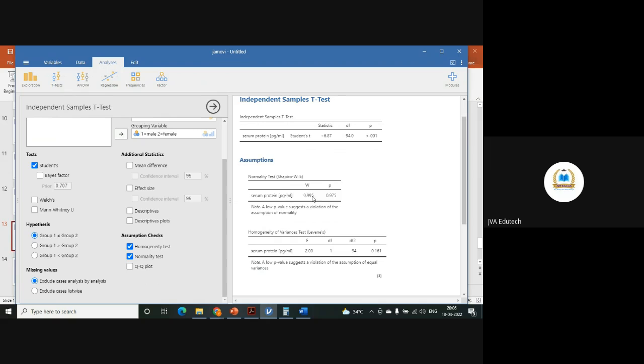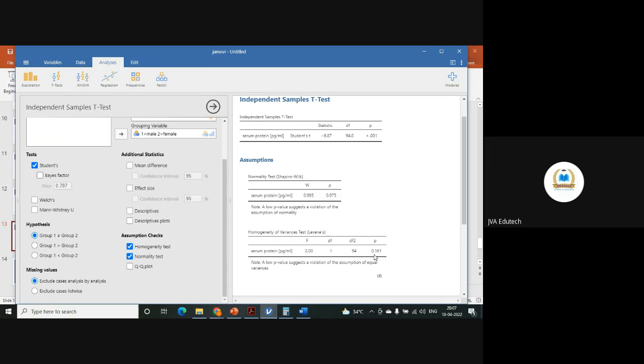So if you see the normality test, 0.975 means P is greater than 0.05, so data is normally distributed. If you see the homogeneity of variance test, 0.161, again it is greater than 0.05. So both the assumptions, normality and homogeneity of variance, are fulfilled. So you can apply independent t-test over here.